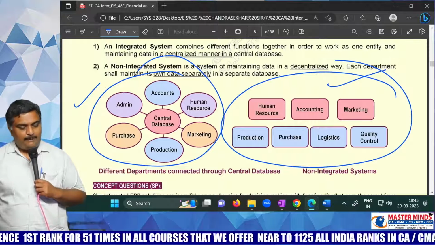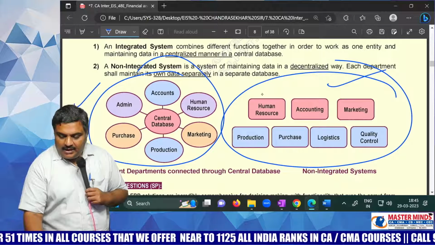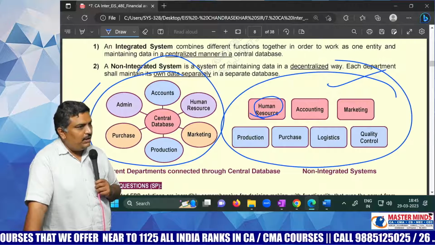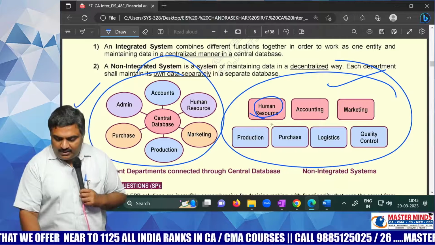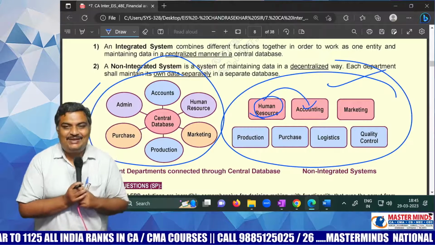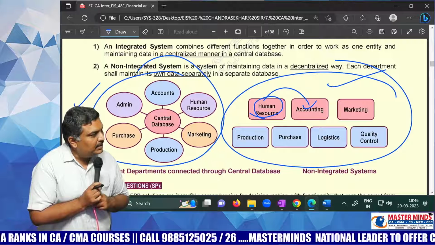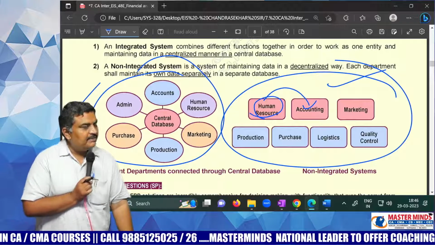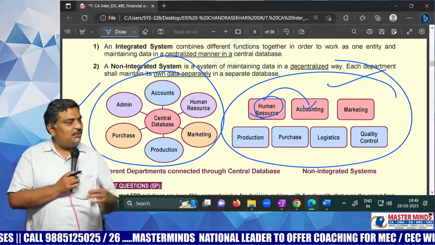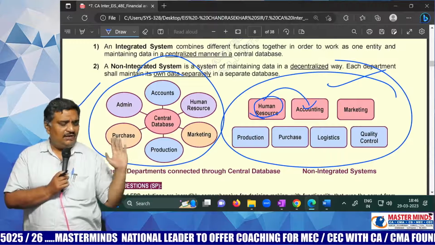What is the advantage? Now I will tell you. For example, it is the HR department which makes salary bills and the payroll statement every month, and gives it to the finance or accounting department. The human resource department made the purchase bill in MS Word, and the accounting department maintains Excel files. What happens? Now there will be a quarrel between these two departments. The accounts department asks, "Please give us in MS Excel." The other side says, "We have no Excel, only Word."